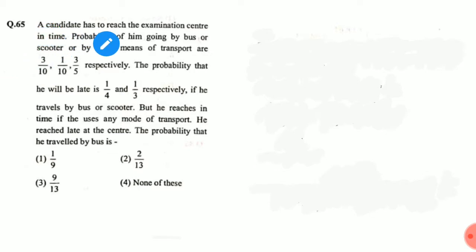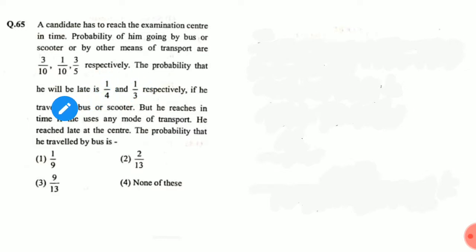A candidate had to reach the examination center in time. The probability of going by bus, scooter, or other means of transport is 3 by 10 for bus, 1 by 10 for scooter, and 3 by 5 for other means, respectively.